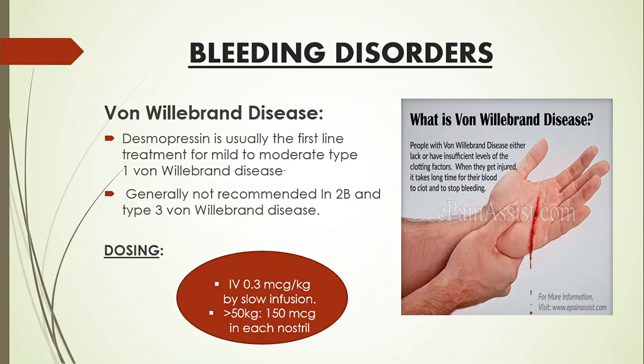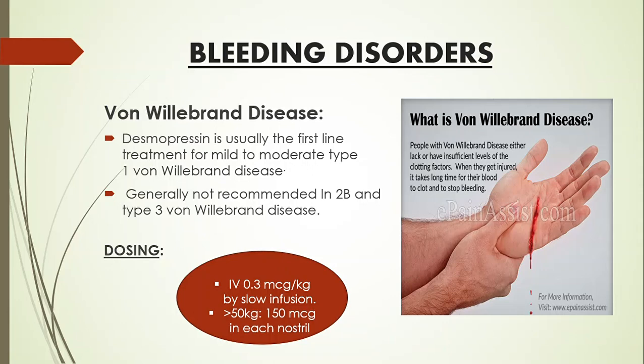Desmopressin is also used in bleeding disorders. Some bleeding disorders are von Willebrand disease. Before that, let us understand what this disease is. People with von Willebrand disease either lack or have insufficient levels of clotting factors. When they get injured, it takes a long time for the blood to clot and stop bleeding.